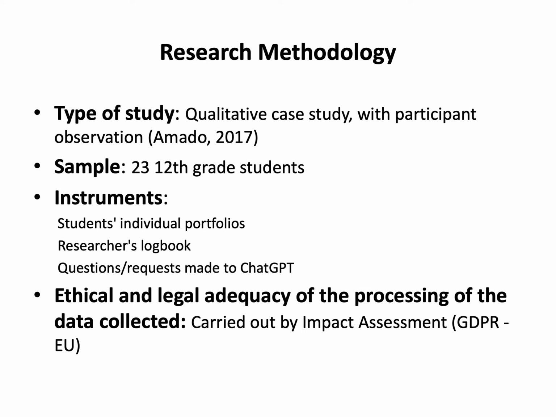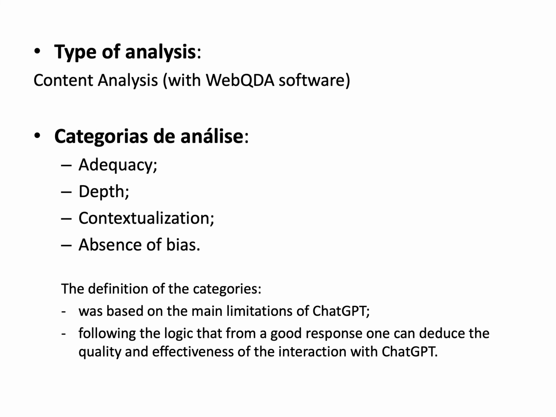In terms of methodology, this is a qualitative case study, with participant observation, with a sample of 23 students. The instruments used were portfolios, a logbook, and questions/requests made to ChatGPT. Content analysis was chosen using webQDA software. The analysis followed the following categories: adequacy, depth, contextualization, absence of bias. The definition of the categories was based on the main limitations of ChatGPT, followed the logic that from a good response one can deduce the quality and effectiveness of the interaction with ChatGPT.